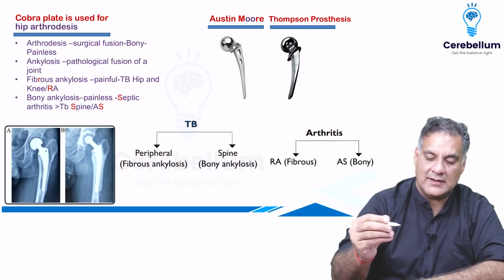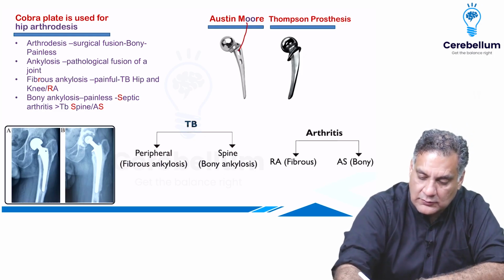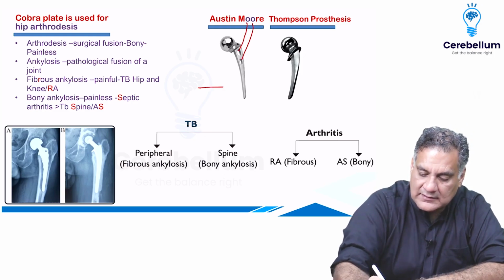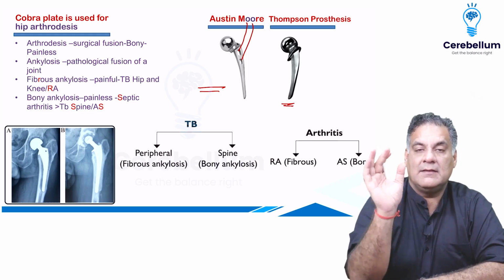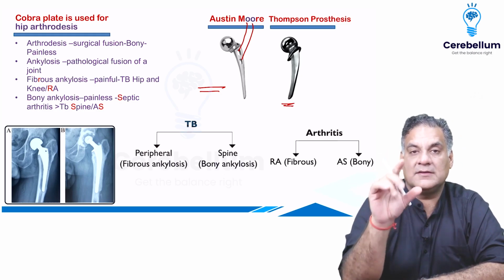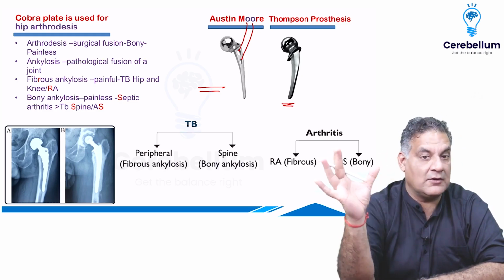There are 2 types of hemiarthroplasty. The one which has 2 holes is called Austin Moore. Its spelling has 2 O's. The second is Thompson's, which does not have a hole. Remember, Thompson also has 2 O's, but the 2 O's don't come together. I marked this wrong in one of my exams.